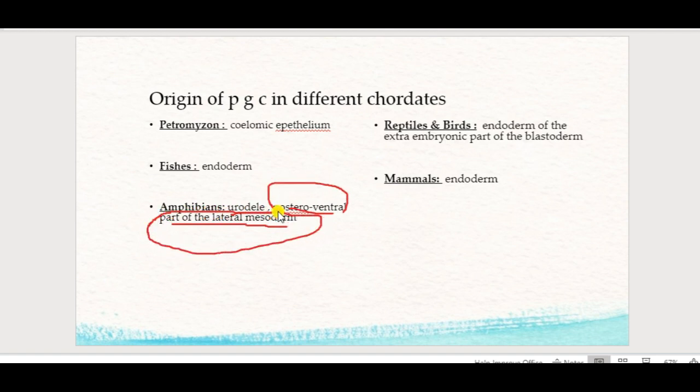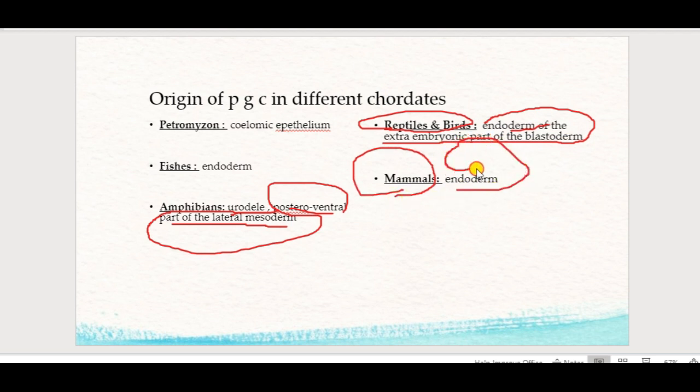In reptiles and birds, primordial germ cells originate in the endoderm of the extra-embryonic part of the blastoderm. In mammals, they originate in the endoderm. Okay, these are the origins of primordial germ cells in different chordates.